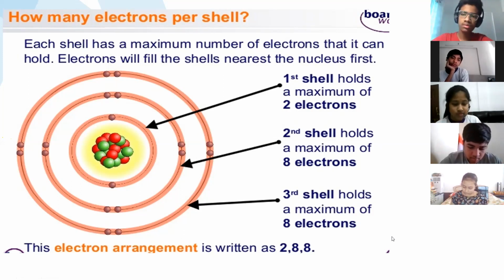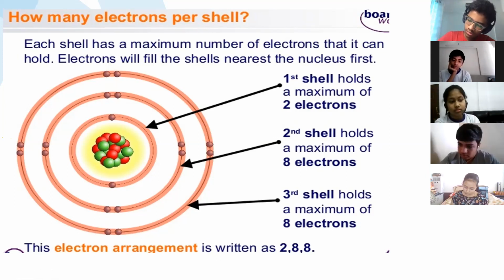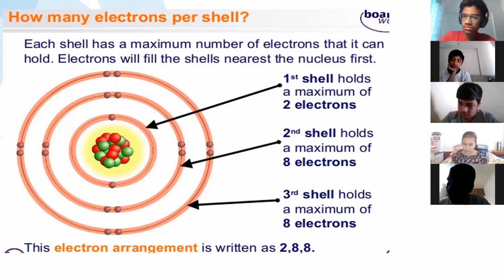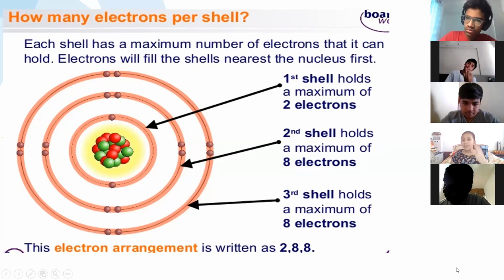So Girija, if atomic number is 11, what will be the electronic configuration? 2, 8, 1. Very good. So Mehak, how many circles, how many orbits, will you draw around the nucleus? 3. Good.